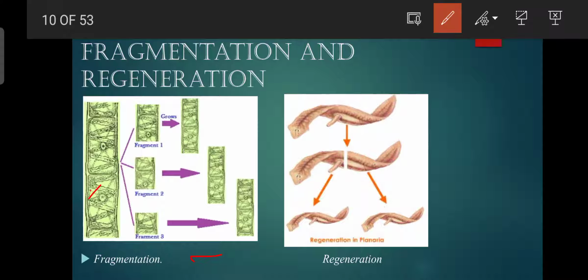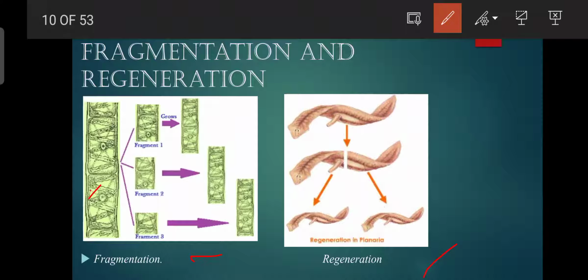And what is regeneration? Regeneration is actually not a process of reproduction, but it is a process of recovery after an accident, right? And by chance, by default, it gives rise to new organisms, but it is not a process generally used by any organism, right? For example, this is a planaria.